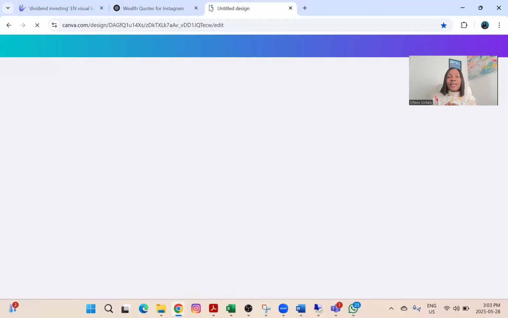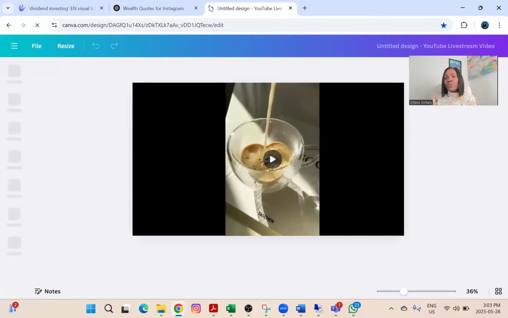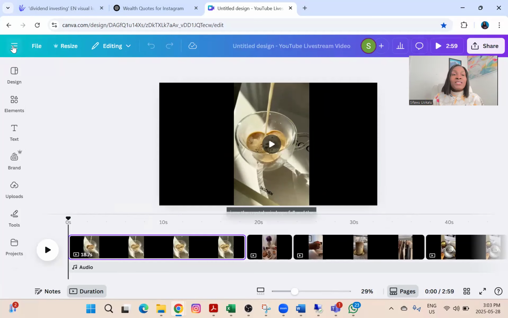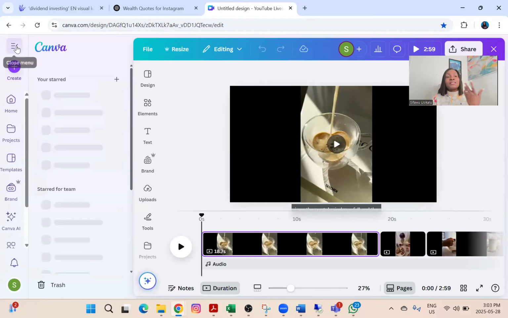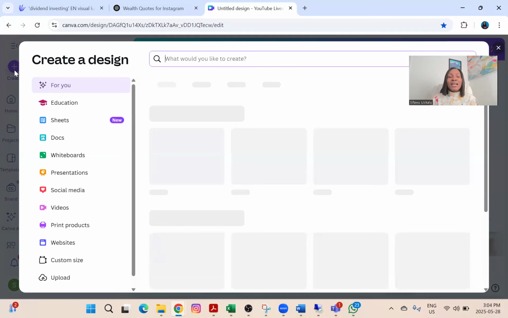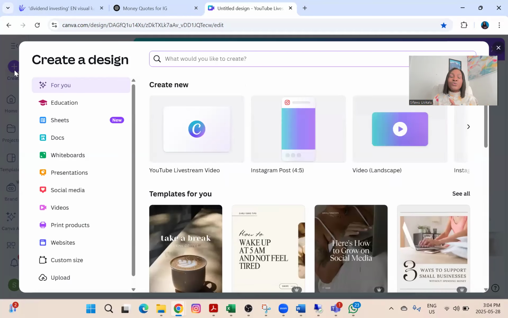Now we have Canva. On Canva, like I said, you will need to create an account, but you can still use the free version. And this is how you know if it's free. The first thing you're going to do is come to those three lines and click on create, this plus icon. Click on create and it asks you, what do you want to create?